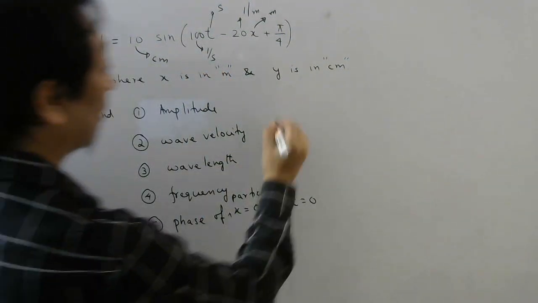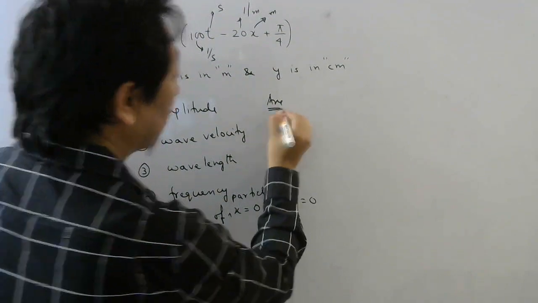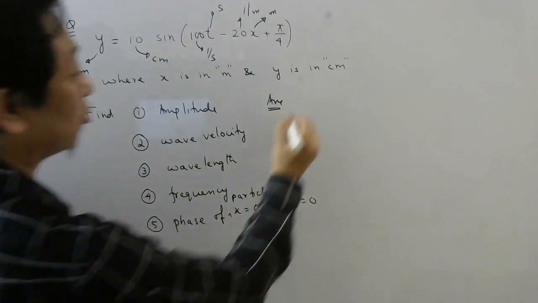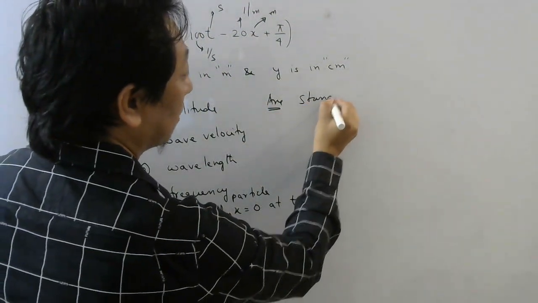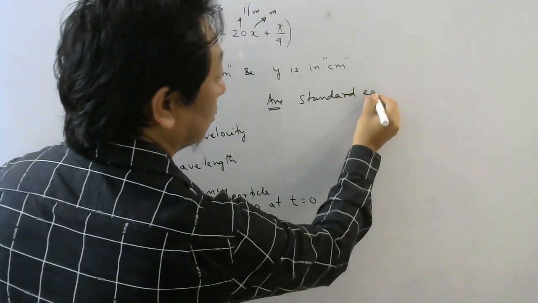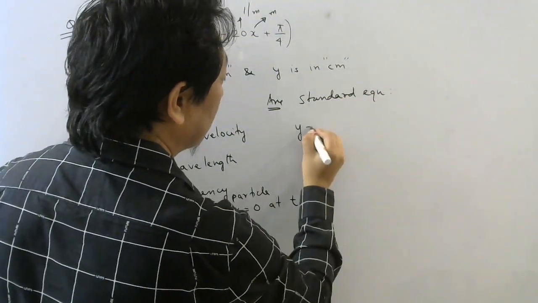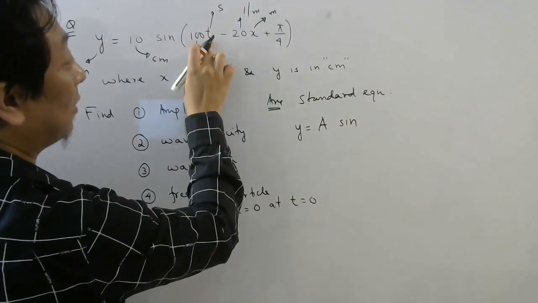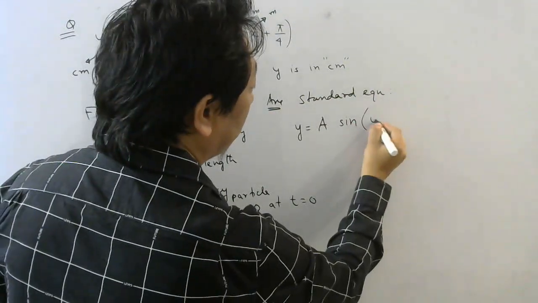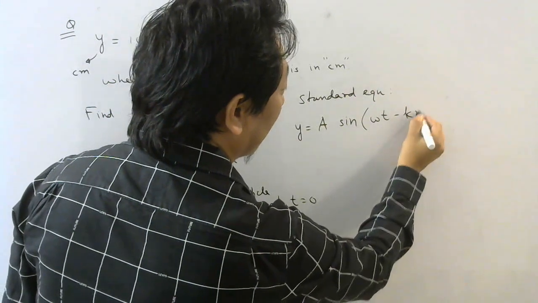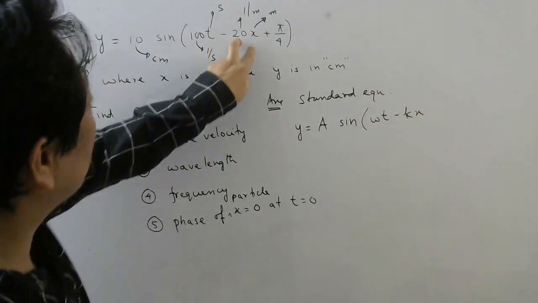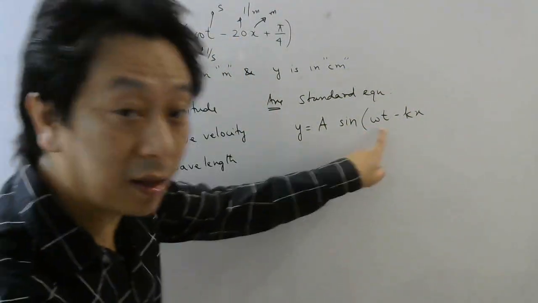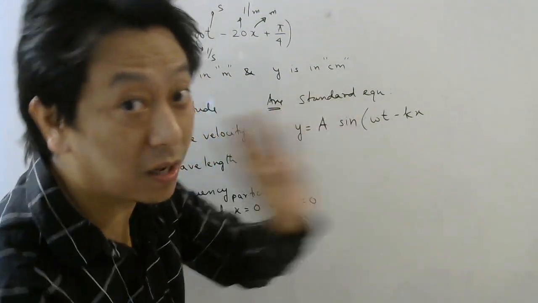So let's start. To answer this question, the first thing you should write is the standard equation. So the standard equation of a traveling wave is y equal to a sine, and if they have given t first, then write t first, omega t minus kx. Sometimes they will write this one first, then you write kx minus omega t. I told you both are correct.